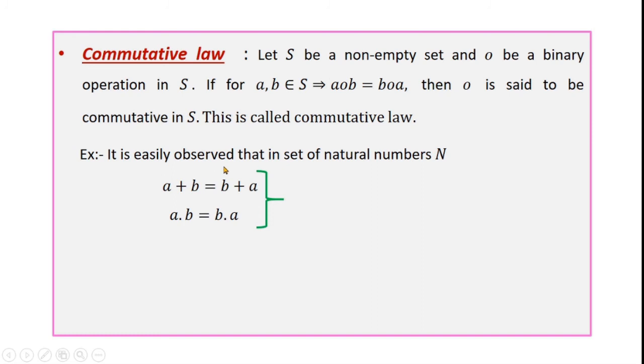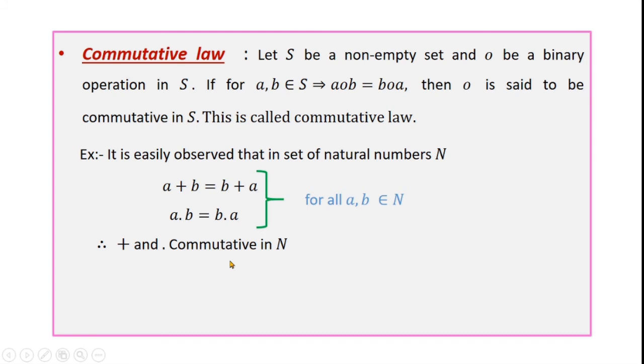It is easily observed that in the set of natural numbers N, we have a plus b is equal to b plus a and a dot b is equal to b dot a for all a, b belongs to N. So plus and dot are commutative in the set of natural numbers.